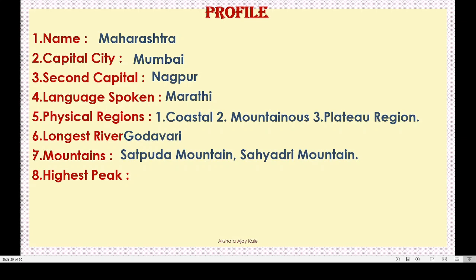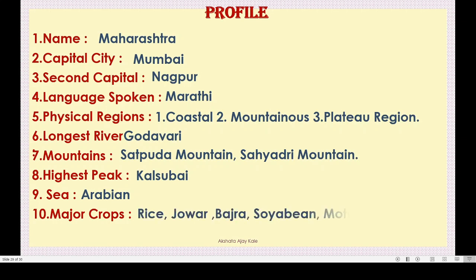Next thing is highest peak. Come on, tell me. What is the name of the highest peak? That is 1646 meters high above the sea level. Yes, Kalsubai. Next is sea. Which sea is there on the west side of Maharashtra? Very good. Arabian Sea. Last question. Major crops. Yes. Just now we went through. Which are the major crops of Maharashtra? Rice, jowar, bajra, soybean, moth beans and tur.